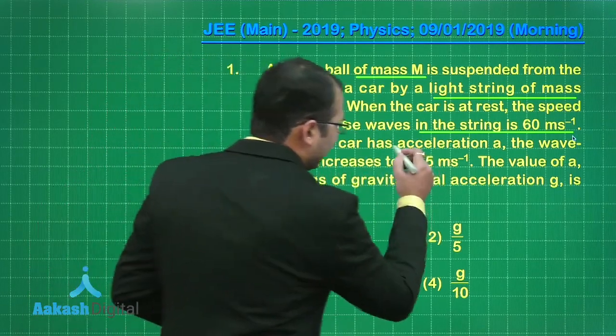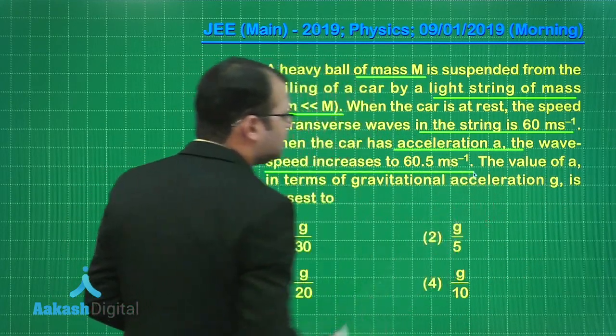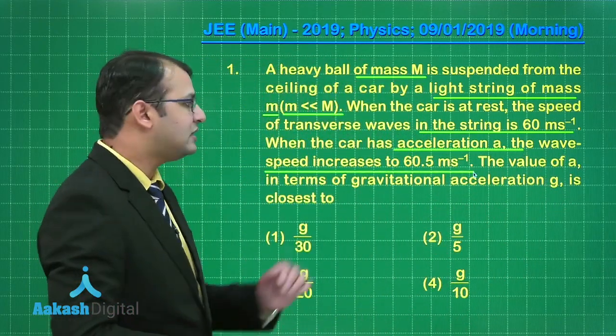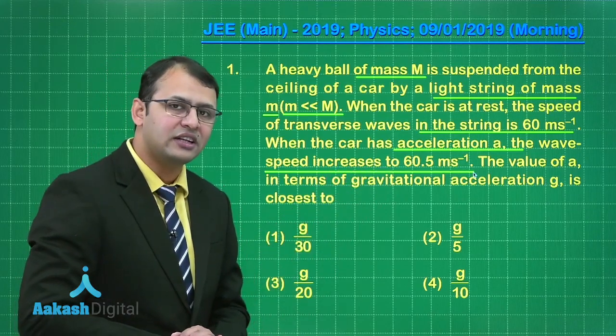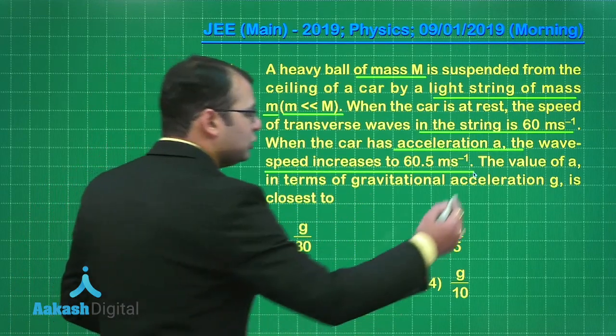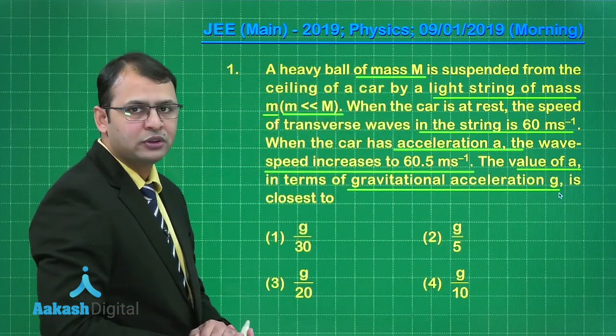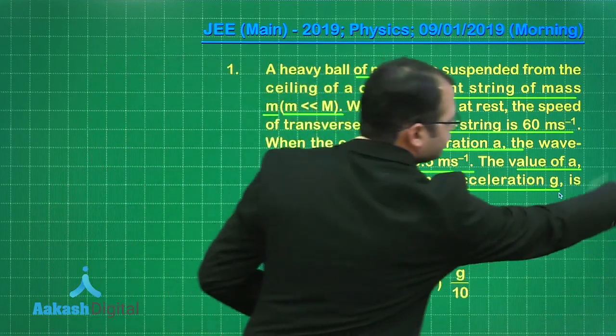When the car has acceleration a, the wave speed increases to 60.5 meter per second. That means the tension has certainly increased. Now there is an action of pseudo force as well, and we have to find the value of a in terms of gravitational acceleration g. So let's see the solution here.